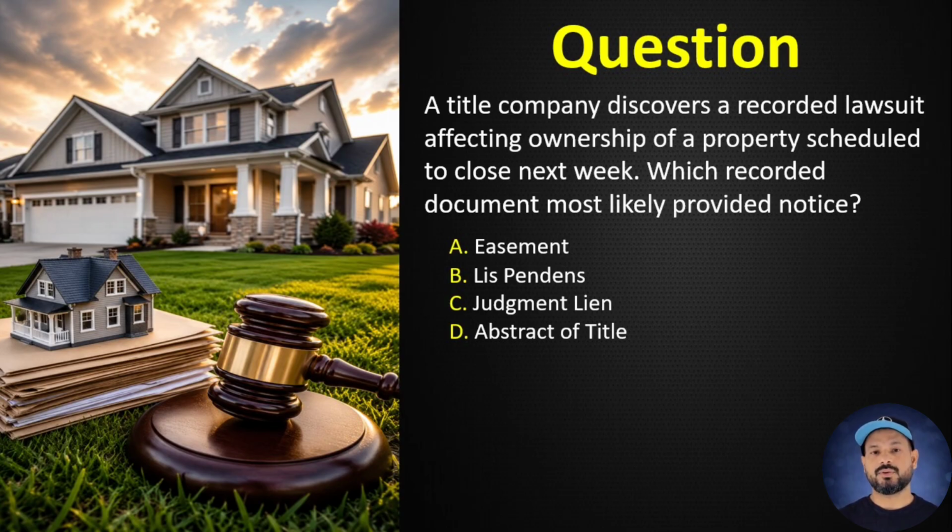Question number 33. A title company discovers a recorded lawsuit affecting ownership of a property scheduled to close next week. Which recorded document most likely provided notice? A. Easement. B. Lis pendens. C. Judgment lien. D. Abstract of title. Correct answer B. Lis pendens. A lis pendens provides public notice of pending litigation affecting title.